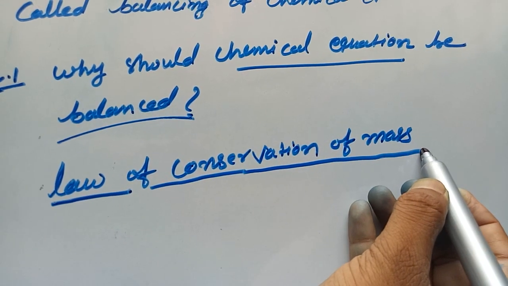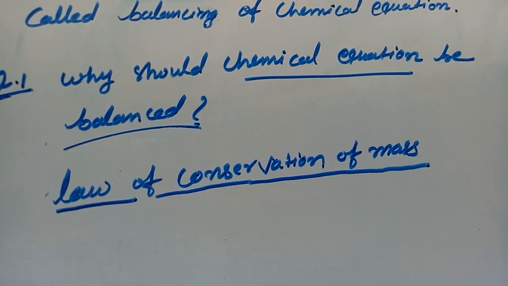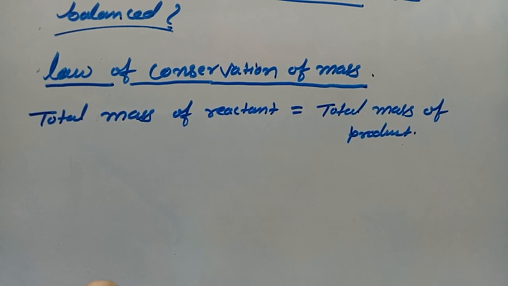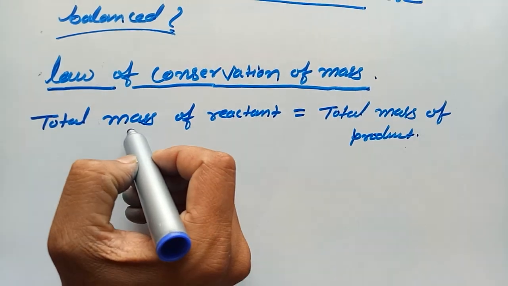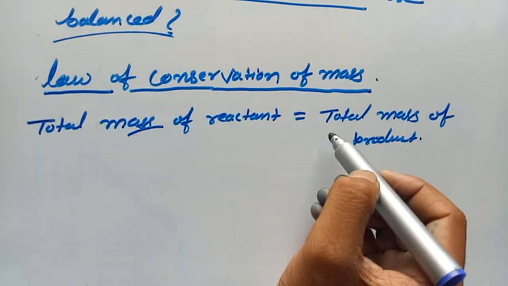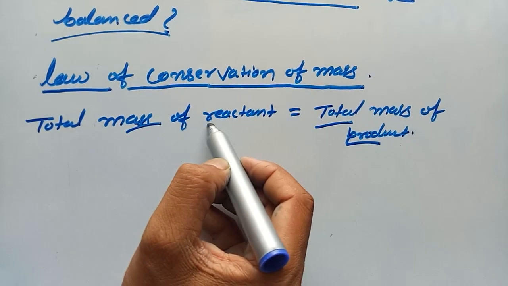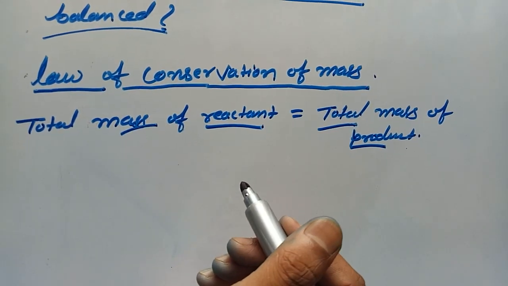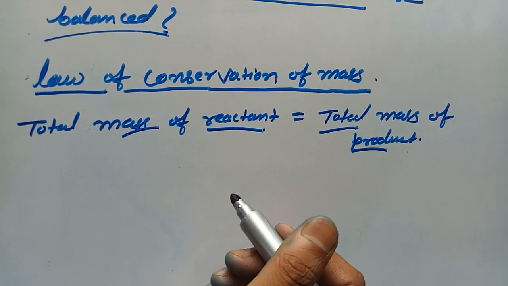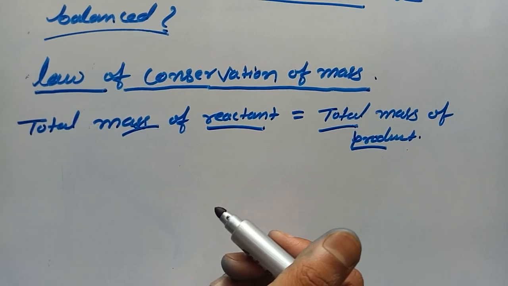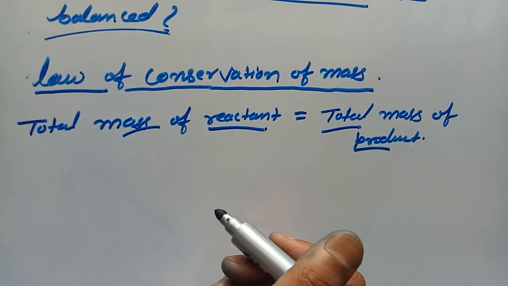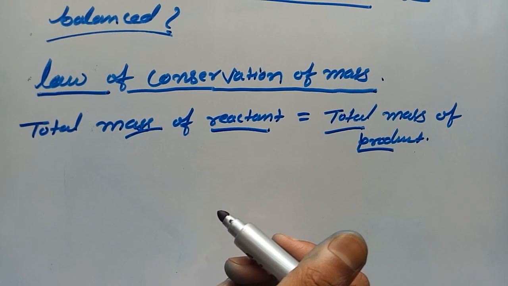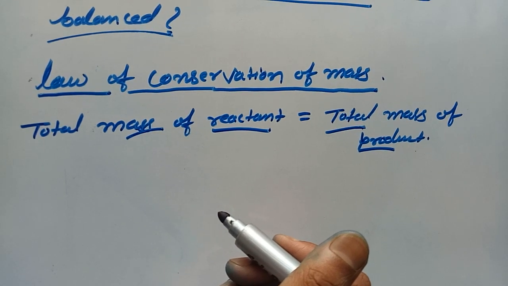What is the law of conservation of mass? It means the total mass of reactant is equal to the total mass of product. This also explains that atoms can neither be created nor destroyed, according to Dalton's atomic theory.